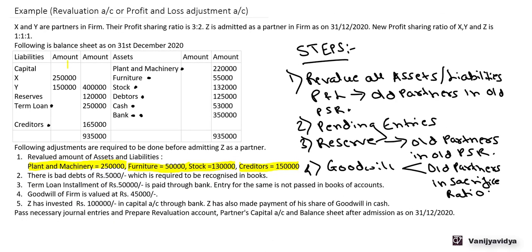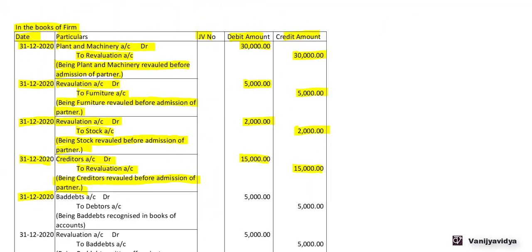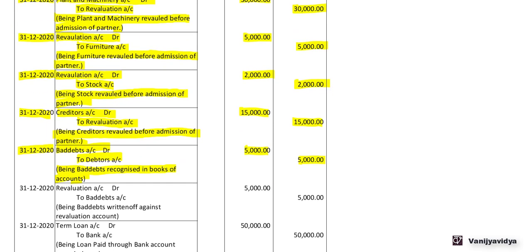Now next, 2. There is a bad debt of 5,000 which is required to be recognized in the books. So the entry for the bad debts will be bad debts account debit to debtors account. So on 31st December 2020, bad debts account debit 5,000 to debtors account 5,000, being bad debts recognized in the books of account.